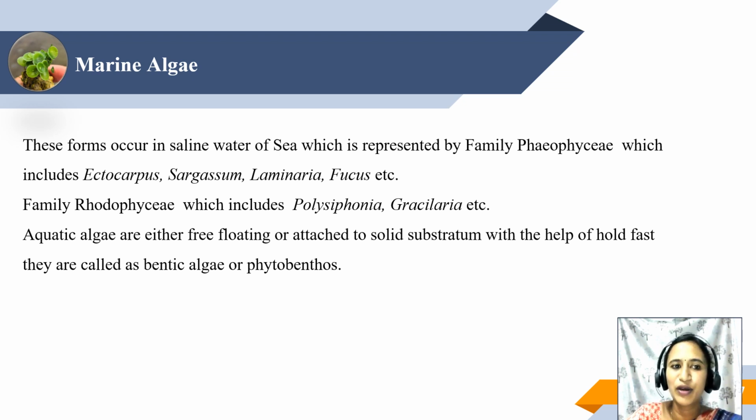Some examples of Phaeophyceae are Ectocarpus, Sargassum, Laminaria, Fucus, etc. Rhodophyceae are also called red algae, for example Polysiphonia, Gracilaria, etc. These Rhodophyceae play a major role in the food industry. It has high economic importance. Remember, this will be useful somewhere else.